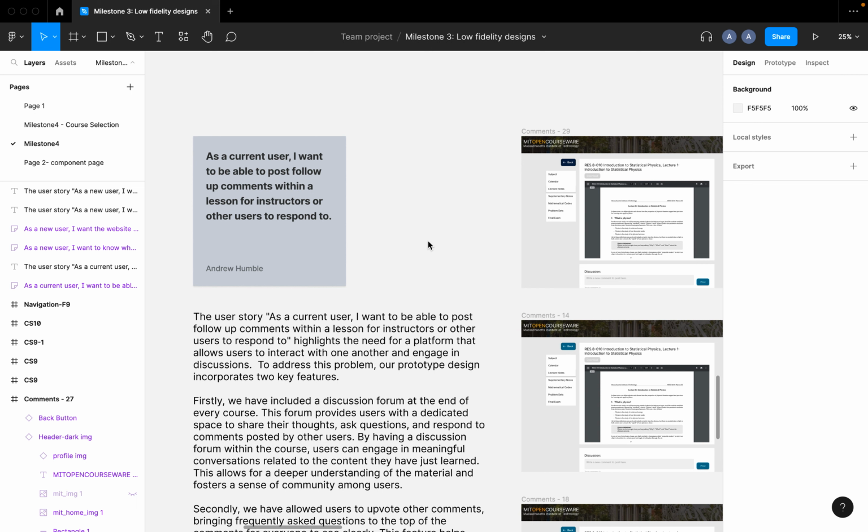I'll start by going through the user story here, and then we'll go through the prototype made with Figma. So the user story states, as a current user, I want to be able to post follow-up comments within a lesson for instructors or others to respond to.